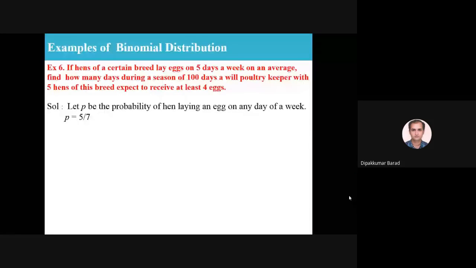Once we get p, we can find q, which is 2 by 7. Here n is equal to 5, since we have 5 hens of this breed.